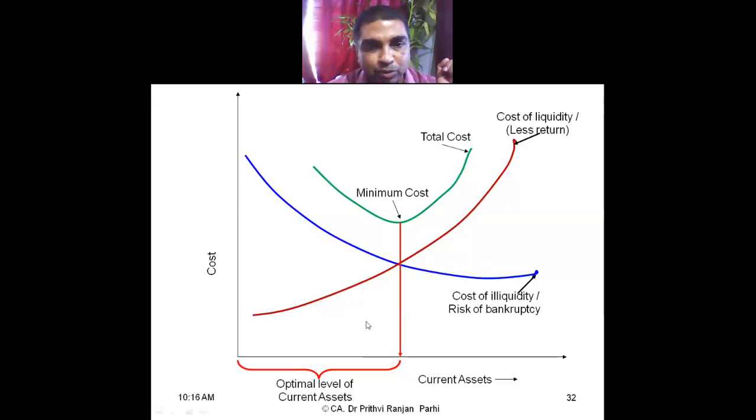So at this point, if you are taking the cost of liquidity here on the red color line, assume this is 30. Cost of illiquidity maybe, or let us say the cost of liquidity, assume it here, let us say 10. And the cost of illiquidity, if you are at this point, might be around 15. So 10 plus 15, 25 will be the total cost. This line is the total cost, which represents the cost of liquidity and cost of illiquidity taken together. Have you understood the graph now?